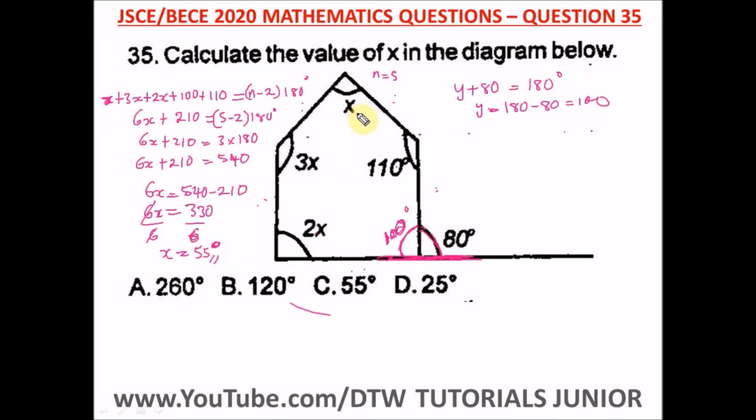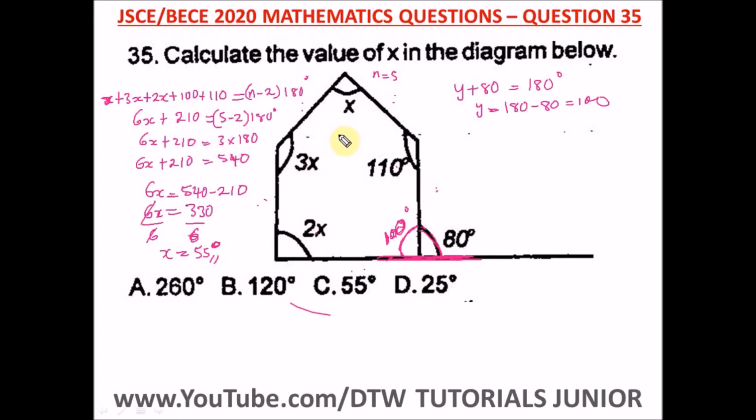In case you have a quadrilateral, if this was a quadrilateral, that's 4 sides, you just put in your 4. It depends on whichever polygon you have here. So this is 5, this is a pentagon. Always know your polygons. The formula for the sum is very critical, because I think this is the second question on sum of interior angles that we've treated in this past question.